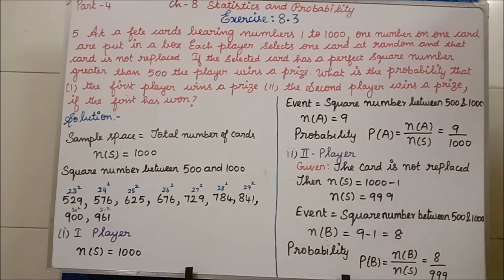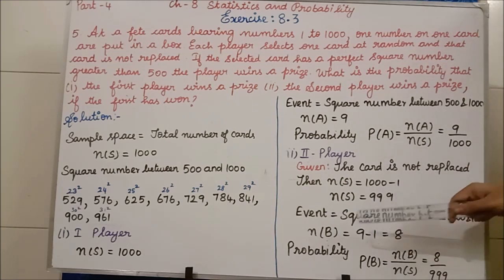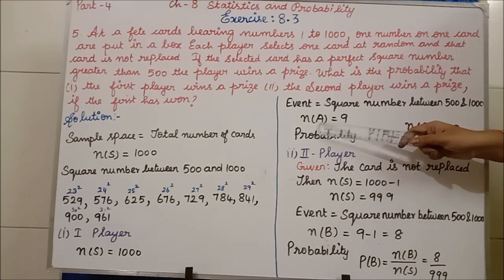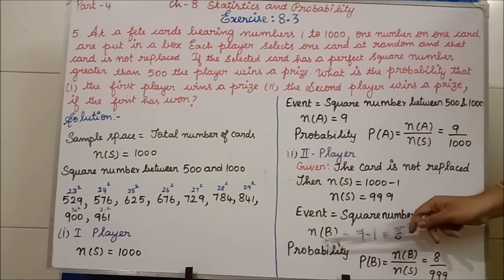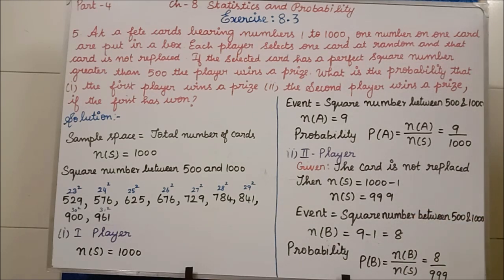The event is the same: whoever is winning has to select a perfect square number between 500 and 1000. We already have given event A. Now, for your understanding, I am giving event B. You can take any alphabet.